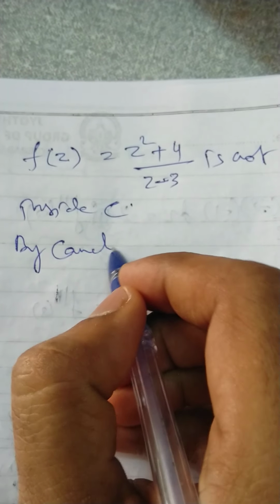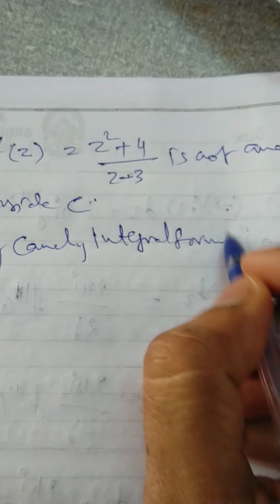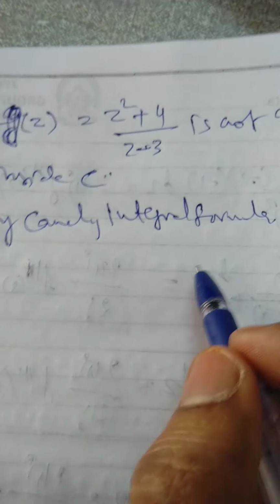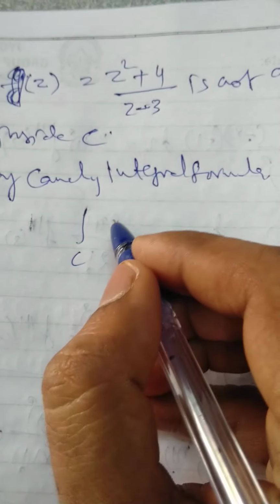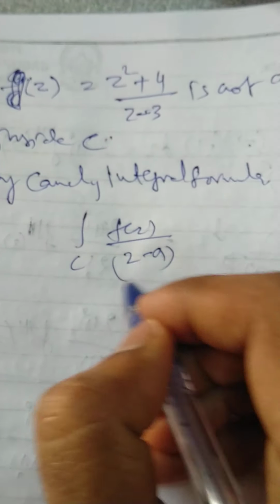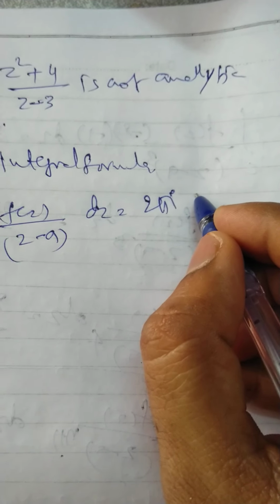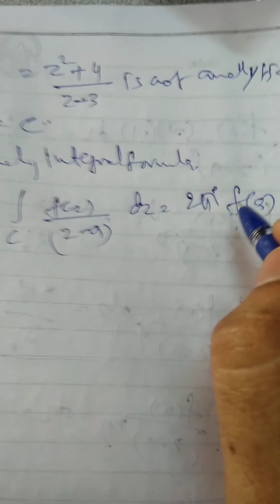So by Cauchy integral formula, so I am naming this one as g of z. So g of z is not analytic. By Cauchy integral formula, integral C f of z by (z minus a) dz is equal to 2 pi i times f of a.